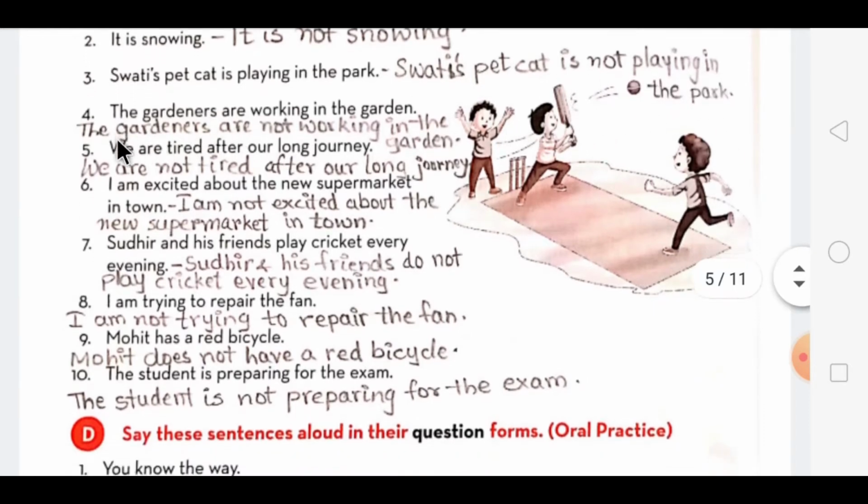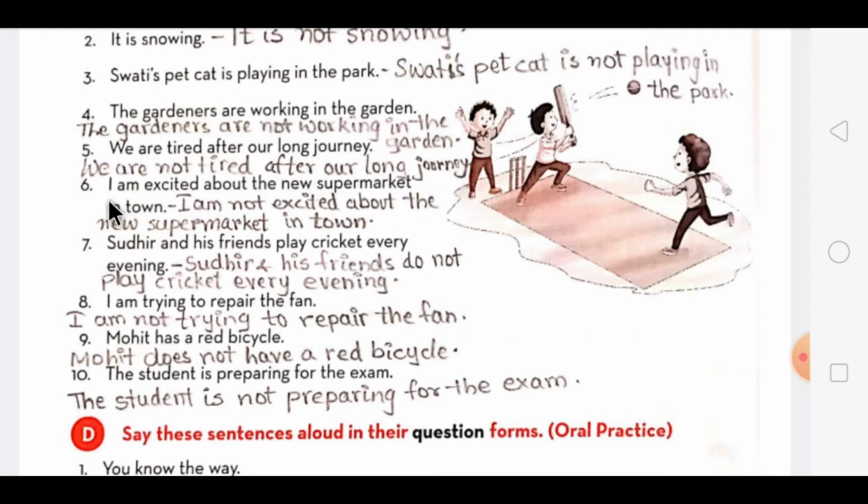Now the fourth one is the gardeners are working in the garden. Again here the be verb is there. So the answer will be the gardeners are not working in the garden. Now let's move on to the fifth one. We are tired after our long journey. Now here also dear students, our be verb is mentioned over here. So the answer will be we are not tired after our long journey.